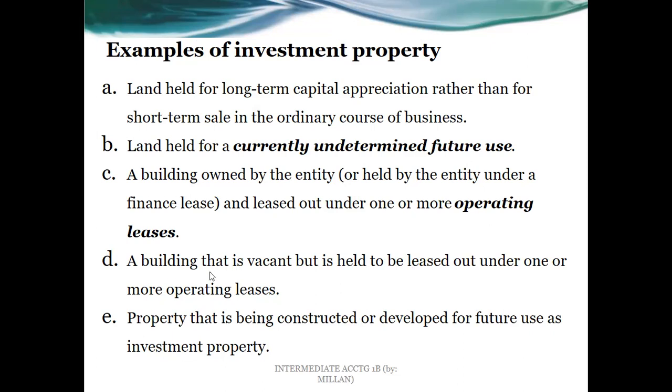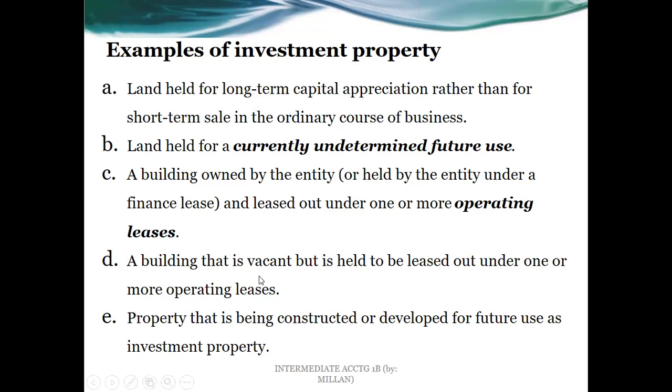Letter D, a building that is vacant but is held to be leased out under one or more operating leases. All right, so that is still going to be part of IP or investment property. The purpose again is for the operating leases. Even if it is vacant or not yet finished, but the purpose is really for operating leases, that is investment property, provided again that this is not part of the main line of operations of the business. Letter E, property that is being constructed or developed for future use as investment property. The purpose again is IP, therefore part of IP.